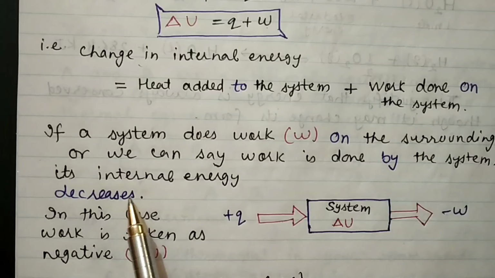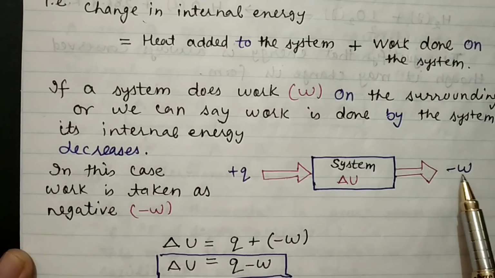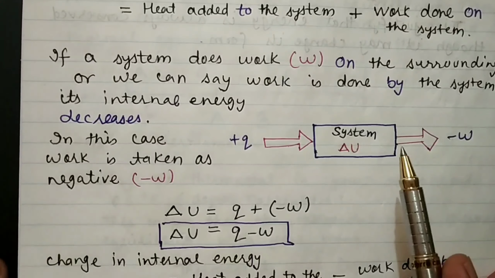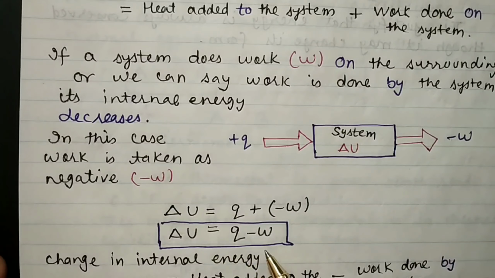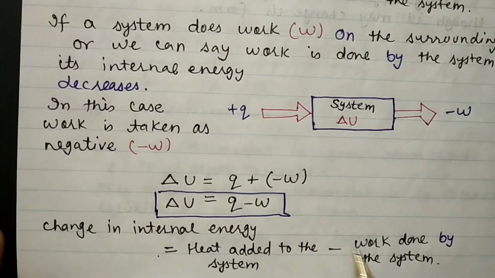Then the internal energy decreases, so one can write delta U is equal to Q plus minus W, because minus W means work is done by the system. So one can write delta U is equal to Q minus W, and here delta U is what? Change in internal energy is equal to heat added to the system minus work done by the system. Positive sign before Q indicates heat is added to the system.